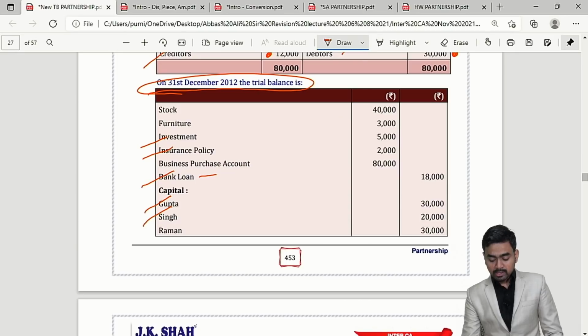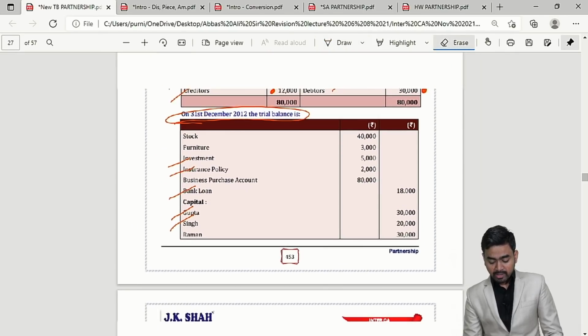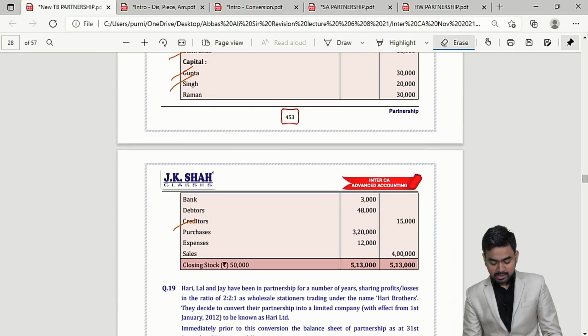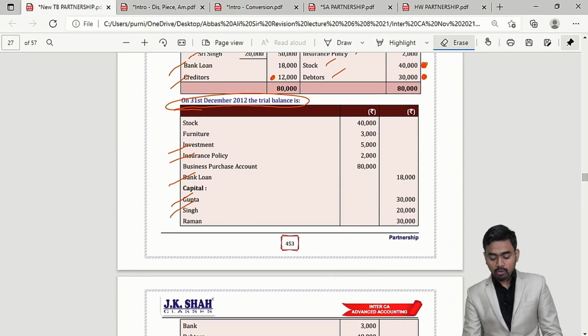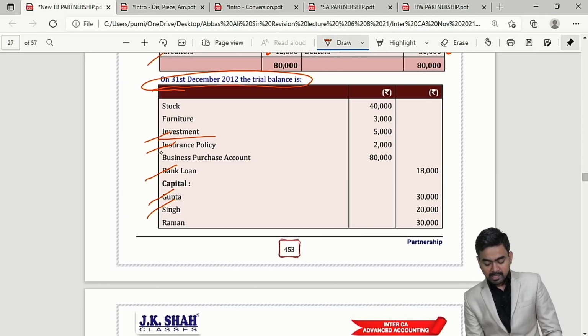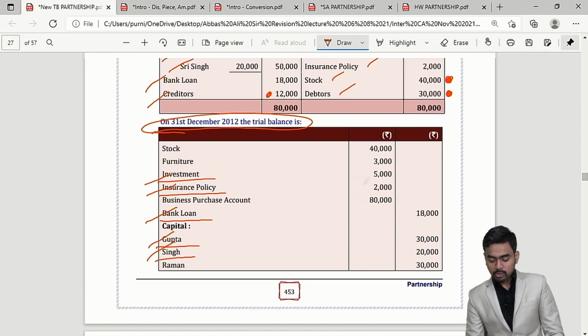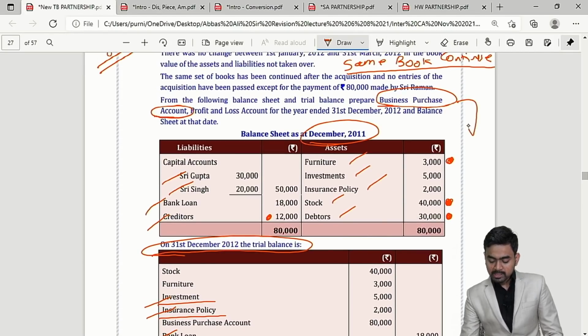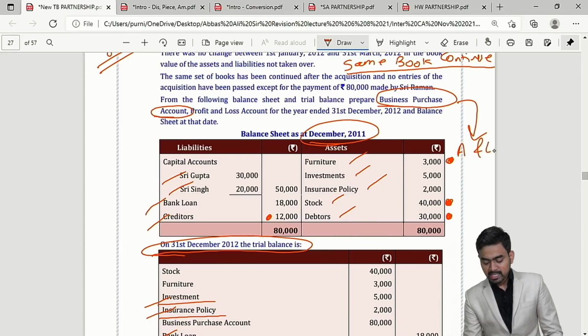Please, my dear students, please concentrate. Very important point now I am discussing, that what you will record in business purchase account now. Can I say investment, insurance policy, bank loan, Gupta and Singh not taken over? So in business purchase account, simple understanding, assets and liabilities not taken over will be recorded.